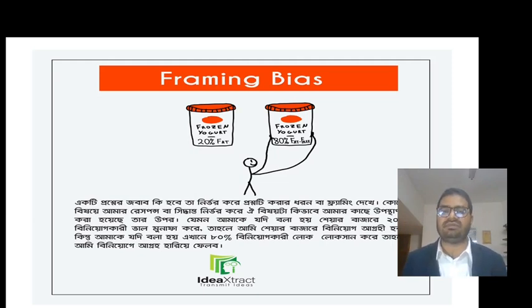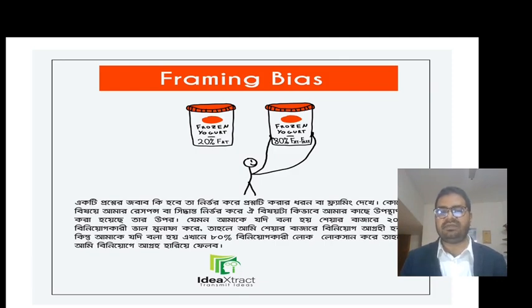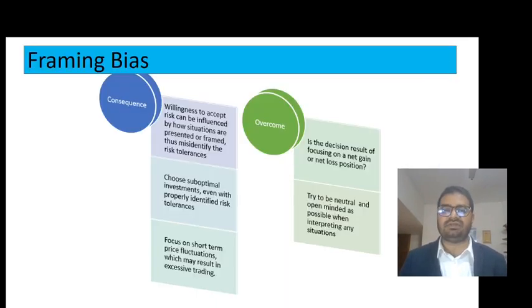Say for example, if someone said that investing in the capital market is profitable in 80% of the cases, then we might think that it is profitable. But if the same information is presented in a different way, say that in 20% of cases investing in the capital market is a loss-making decision, then we might take a different decision. This might happen in other scenarios also.